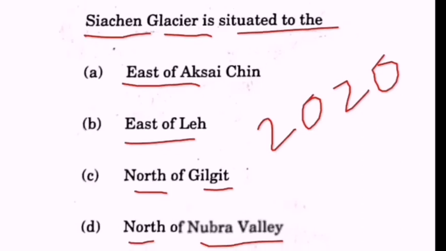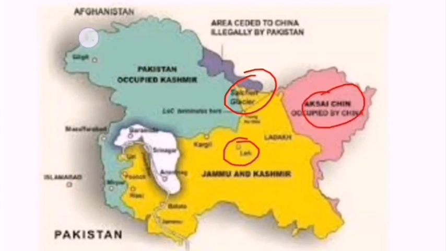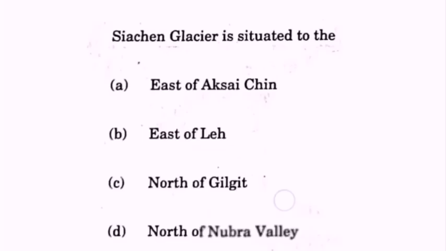I will show the map of Jammu Kashmir. Try to locate where the Siachen Glacier is. In this map, Siachen Glacier is here, Akshay Chin is here, Leh is here, and Gilgit is here. What are the options? The first option asks that east of Akshay Chin, east of Leh. Siachen Glacier is east side of Akshay Chin and east side of Leh. But it is not correct.